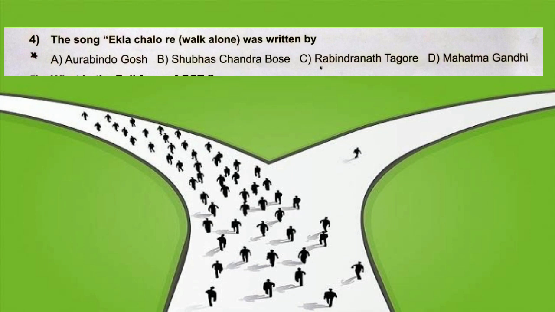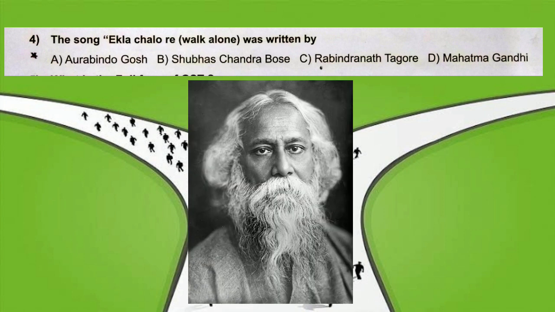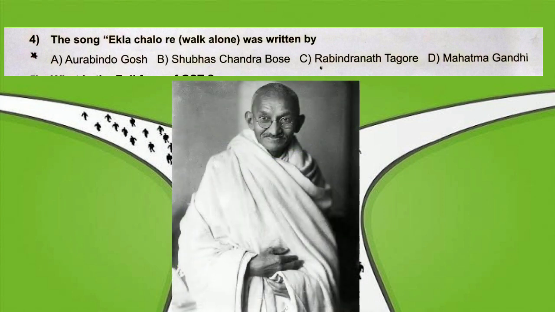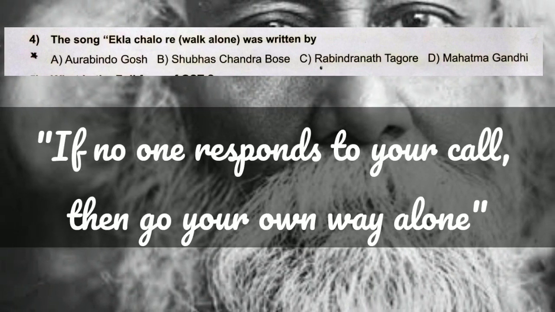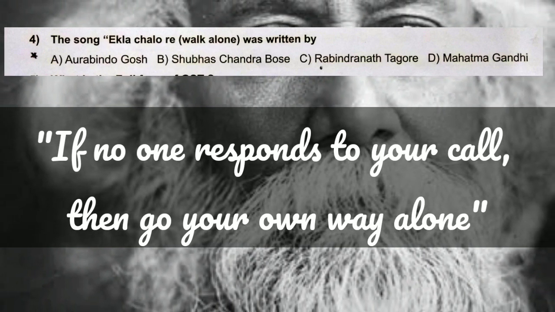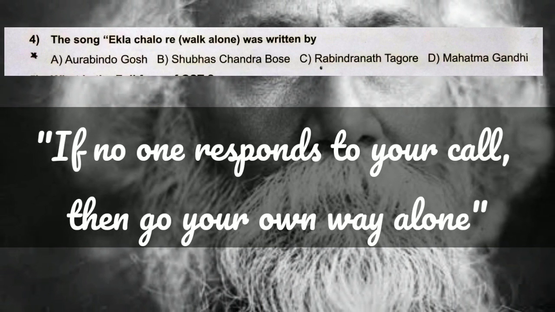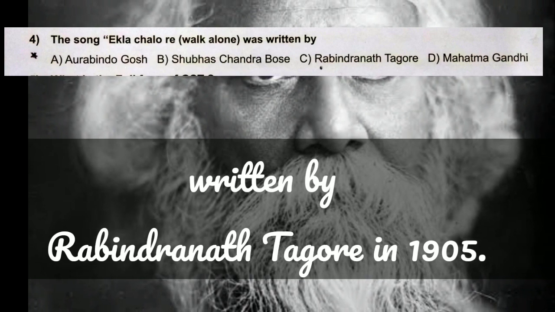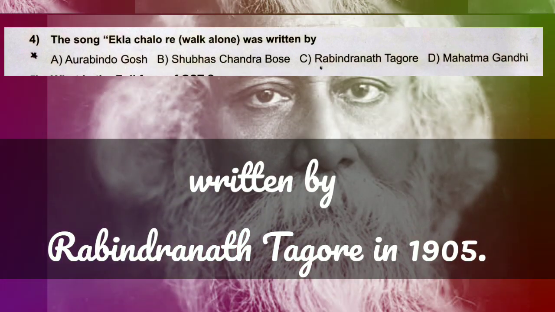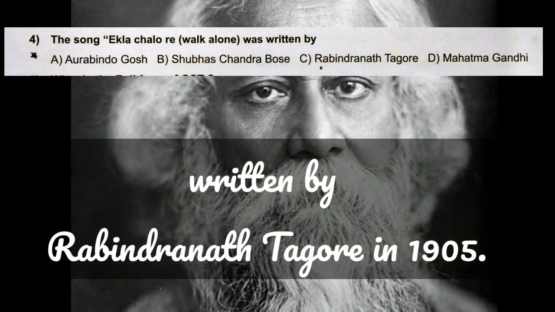Question number 4. The song Ekla Chalo Re, Walk Alone was written by A. Arbindo Ghosh, B. Subhash Chandra Bose, C. Rabindranath Tagore, D. Mahatma Gandhi. And the correct answer is C. Rabindranath Tagore. Ekla Chalo Re, as we can translate this song in English, that is, if no one responds to your call, then go your own way alone. It's commonly known as Ekla Chalo Re, a Bengali patriotic song written by Rabindranath Tagore in 1905. Mahatma Gandhi, who was deeply influenced by this song, cited it as one of his favorite songs.